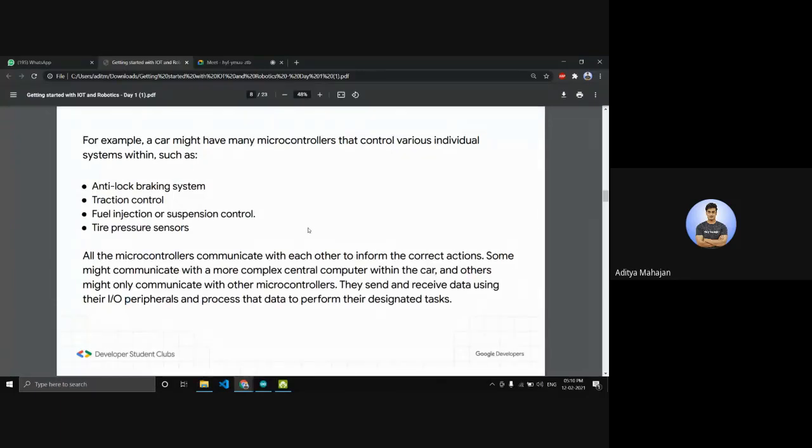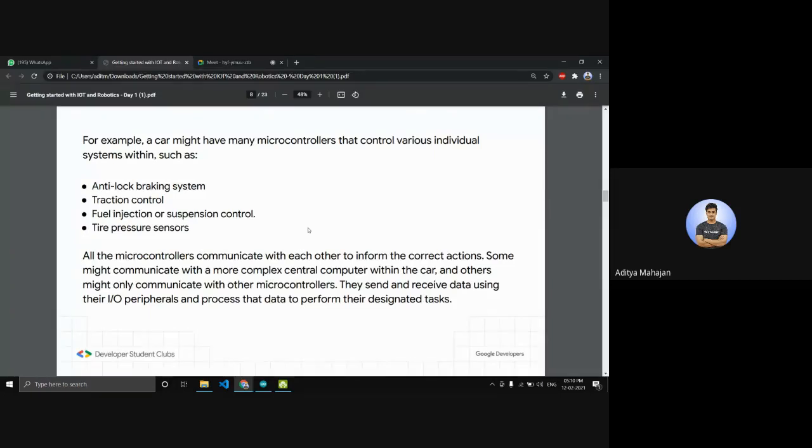So there's data coming in from all these sensors, like the tire pressure sensor, ultrasonic sensor, obstacle sensor. There's data coming in from various directions. So the microcontroller's job is to take in that data, process that data, and take decisions based on it. Let's suppose the microcontroller is getting data from an obstacle sensor that there is a rock just a few feet behind your car.